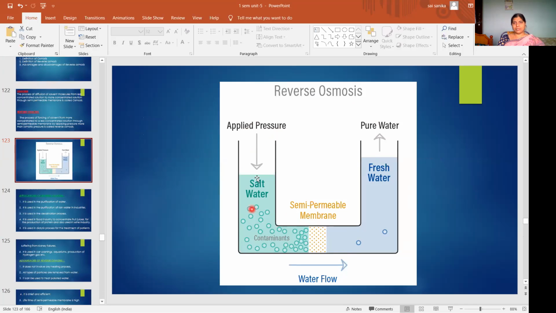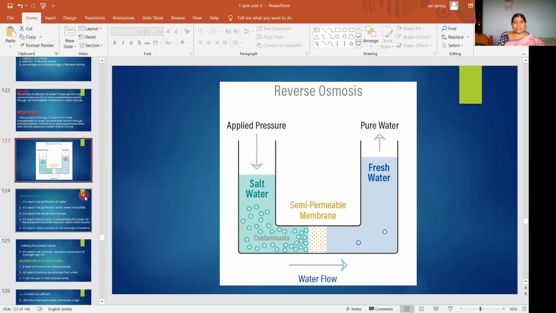How is desalination done by reverse osmosis? When fresh water and salt water are separated by a semi-permeable membrane, osmosis will take place. But what you want to do is remove salts from salt water, seawater. Then what we have to do is apply external pressure more than the osmotic pressure, so that solvent molecules from the seawater will move to the fresh water, and you convert seawater into pure water by the reverse osmosis method.